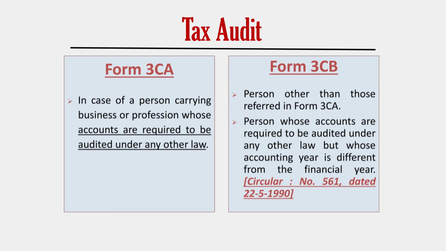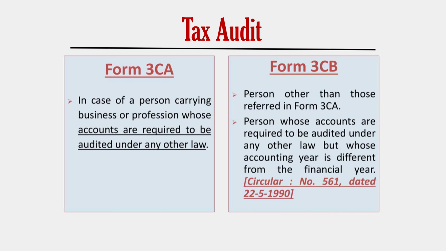If the accounts of the assessee are already audited under any other law, let's say Companies Act 2013 or LLP Act 2008, in that case, Form 3CA and Form 3CD will be furnished under tax audit. And in case the accounts of the assessee are not audited under any other law, in that case, Form 3CB and Form 3CD will be applicable.